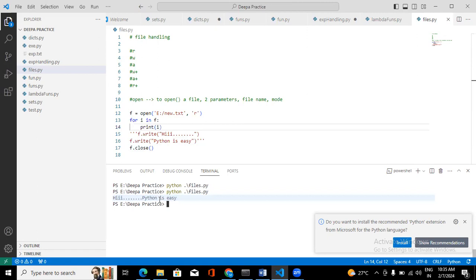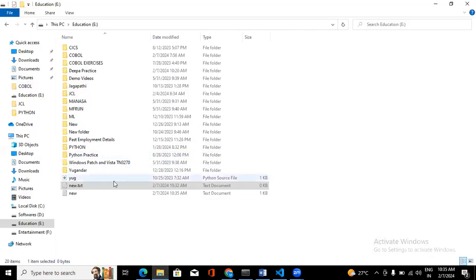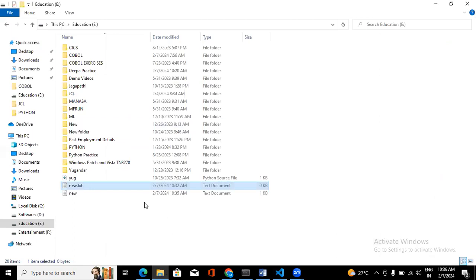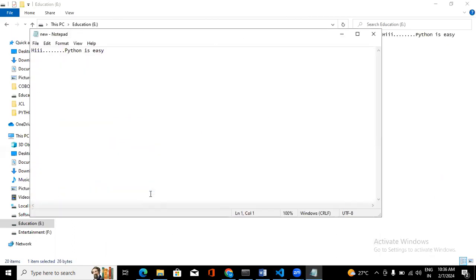Now if you open the file, first I created it as empty. Now this one, I think it created here. One second.